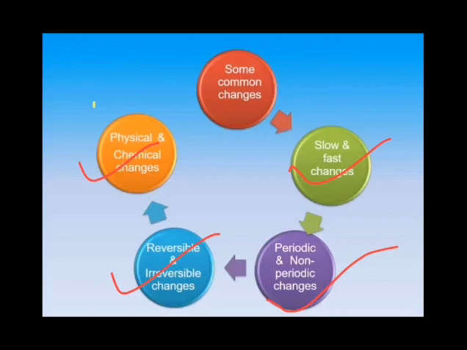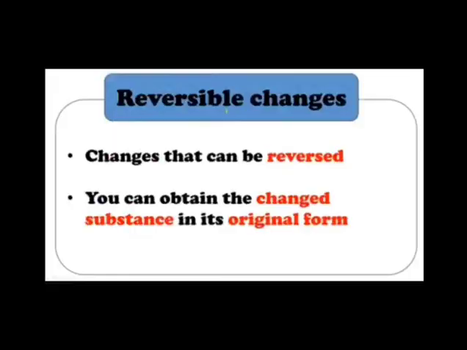So first of all we will discuss the reversible changes. Reversible changes are the changes that can be reversed. Okay, as the name suggests, the changes that can be reversed, and we can obtain the changed substance in its original form. Okay, so let's take some examples.